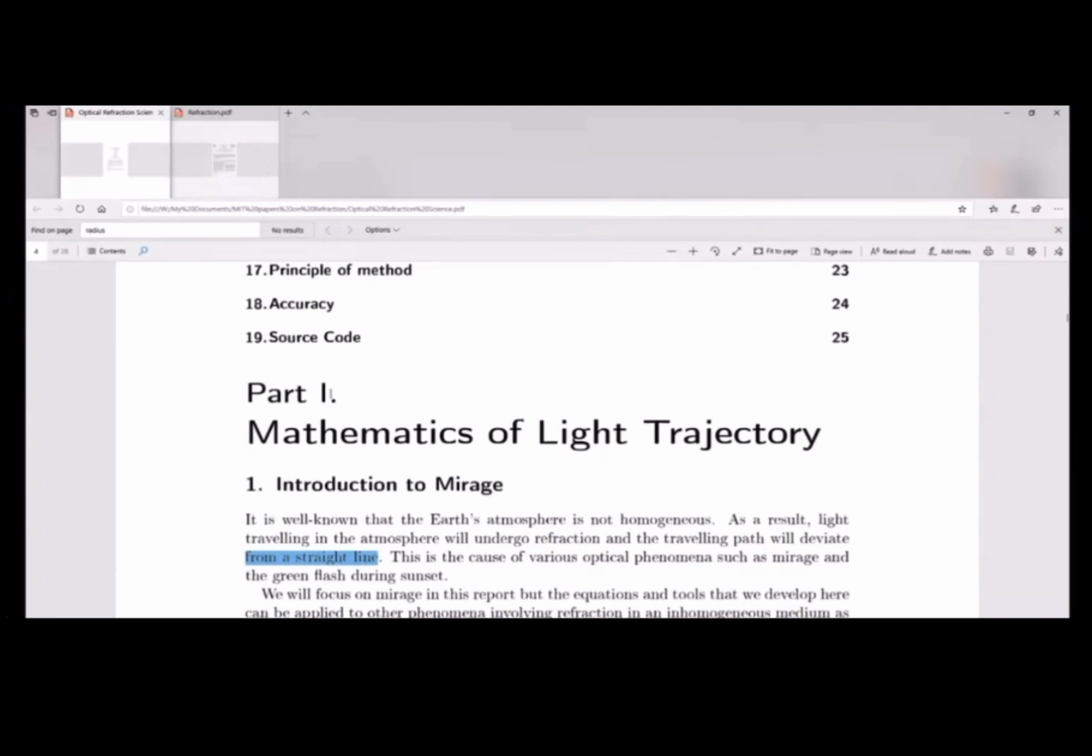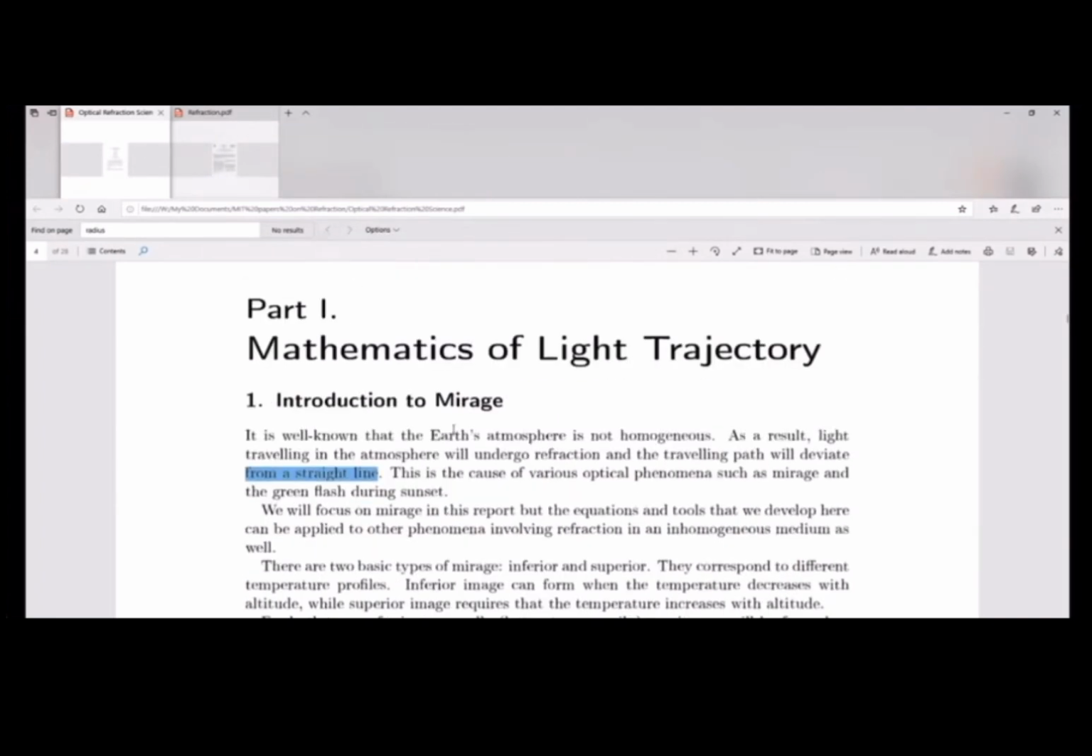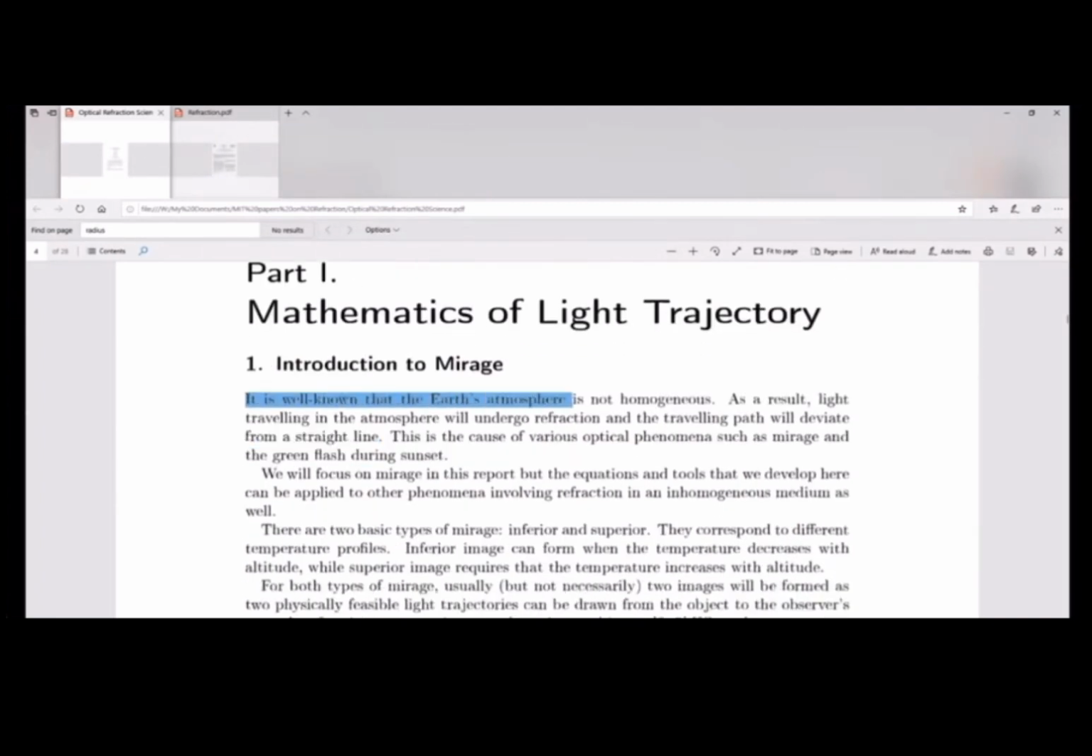Page 1, the start of it, part 1, mathematics of light trajectory. It is well known that Earth's atmosphere is not homogeneous. As a result, light travelling in the atmosphere will undergo refraction, and the travelling path will, and this is the key bit, deviate from a straight line. It does not say it follows a curved path. That's the opposite of a straight line, Anthony.